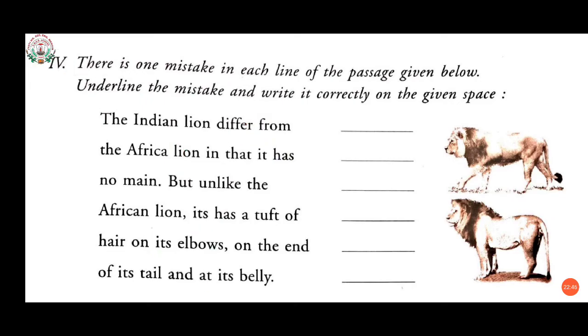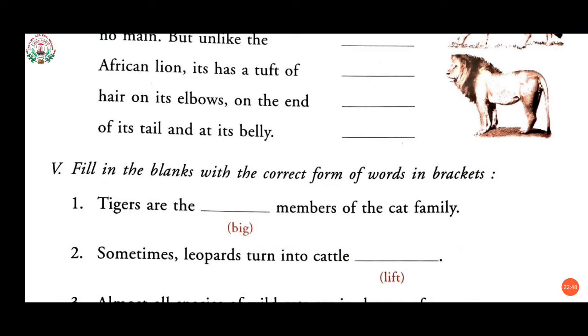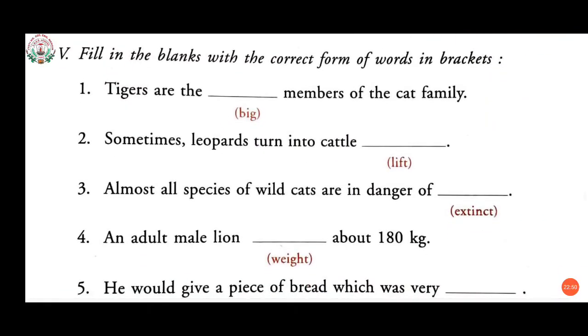Now come to the next one. Fifth question. Fill in the blanks with the correct form of words in brackets. Now here you can see a word is given in the bracket and we have to fill over here.